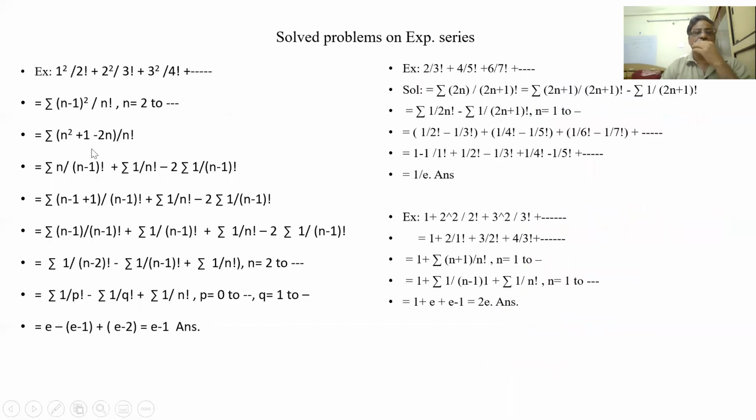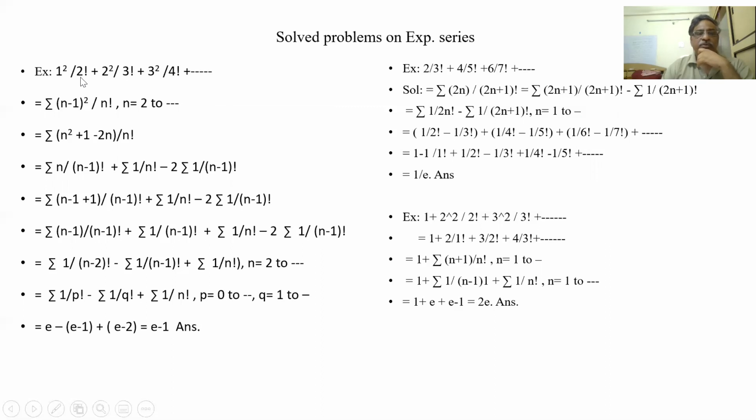Let us see one more. 1 square by 2 factorial, 2 cubed by 3 factorial. You see, if it is x to the power of n by n factorial, I just try to put e to the power of x. But here the bottom is 2 factorial, this is 3 factorial. Difference is there. This is 3 square by 4 factorial. Not matching. So let us go to the nth term. n factorial in the bottom.